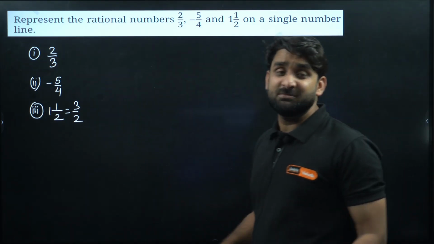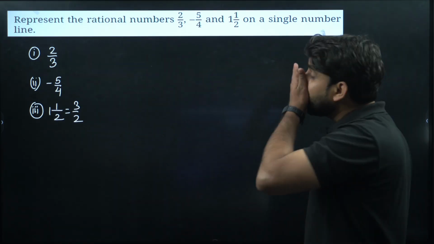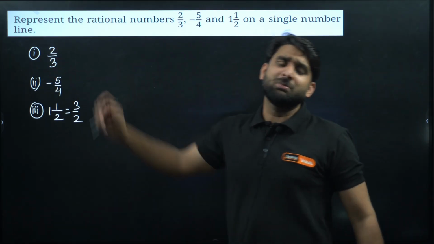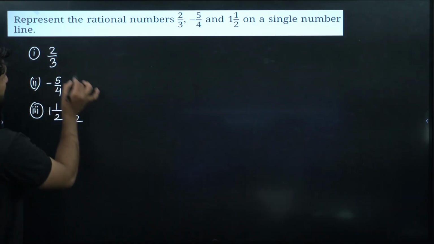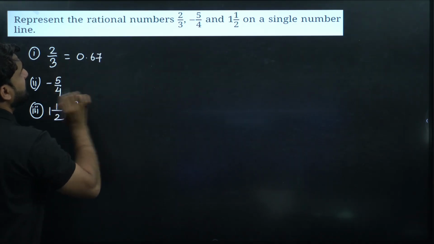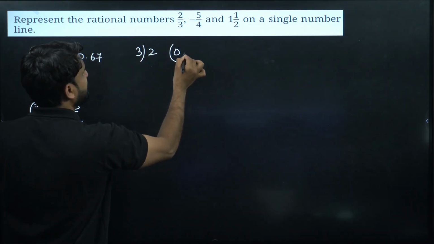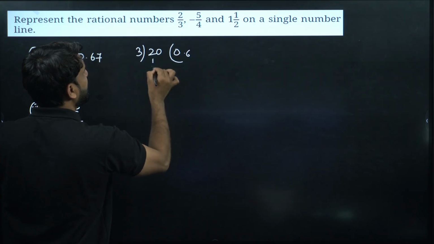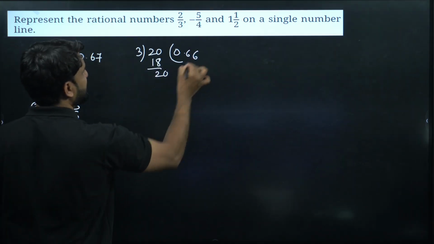So what will be the decimal expansion of all these numbers? Let's divide now. Divide 2 by 3. If you divide 2 by 3, what will the number be? I think 0.67. Let's divide. If we divide 2 by 3, we require 0, 0, then 3, 6, 18, 2, 0. Again 3, 6, 18.